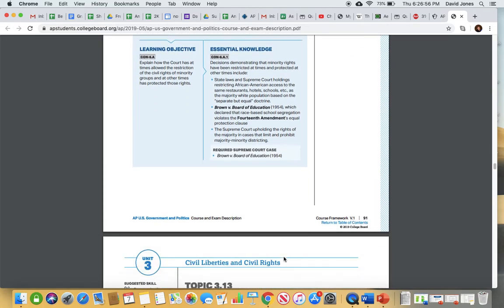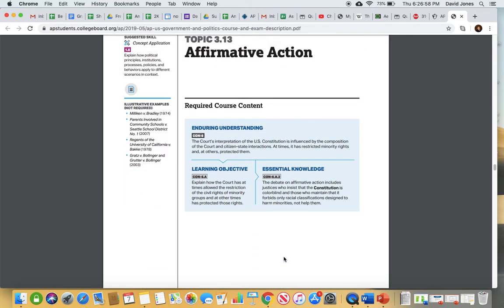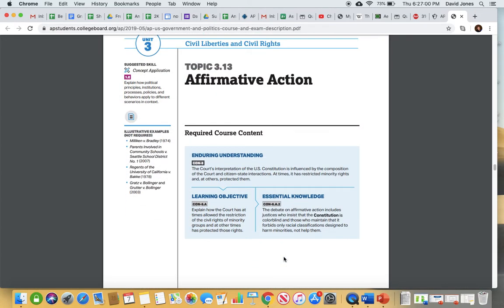Okay, and then finally, 313 talks about affirmative action. Amy mentioned this a second ago. This was the Bakke case that's mentioned over here. So the Bakke case basically said that what University of California was doing with their medical school was that they were setting aside a certain number of seats for minority applicants. The Supreme Court's going to say that that's unconstitutional because it's treating people differently on the basis of race.